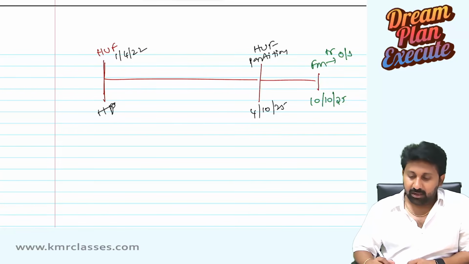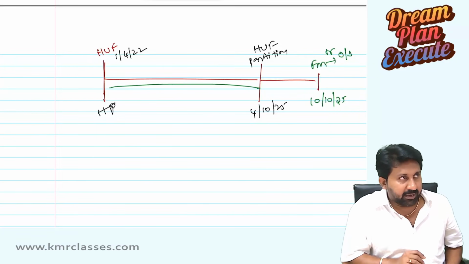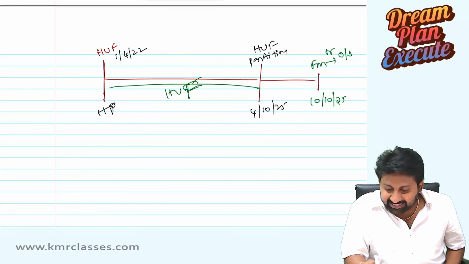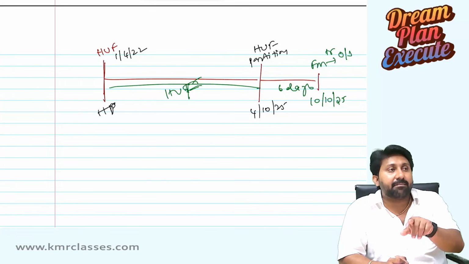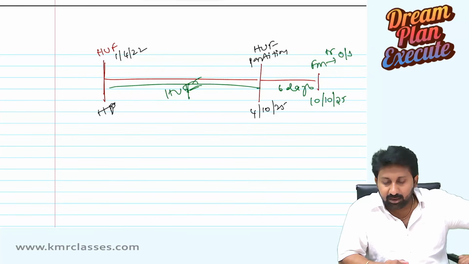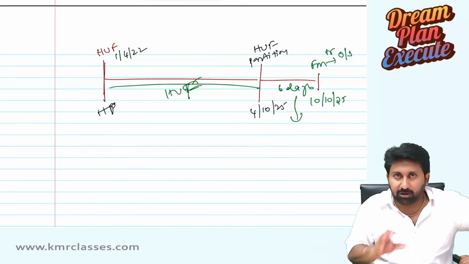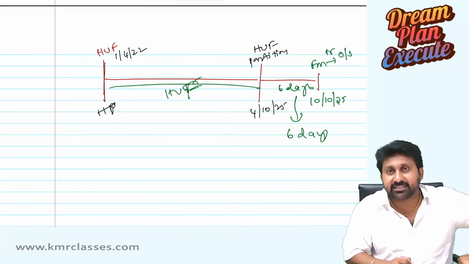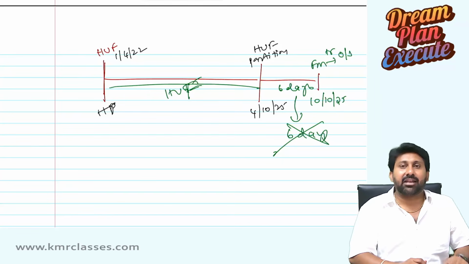Now listen carefully. From this period to this period, it is the HUF in whose hands the asset is. Between this and this, for 6 days, the asset is in the hands of the family member instead of the HUF. Now, what is the period of holding? The period of holding here will be 6 days. Wrong. This is what he wanted to tell.